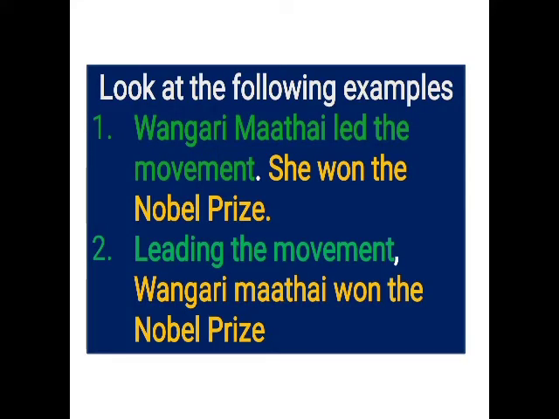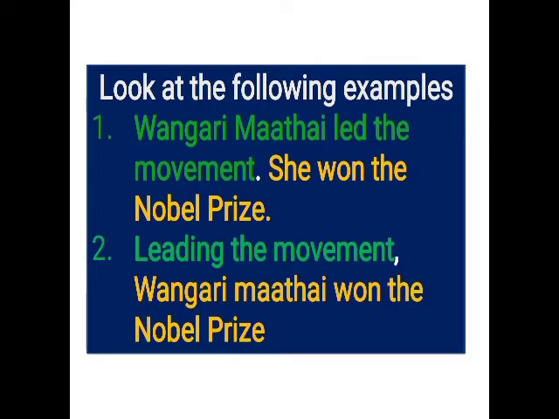Look at the following examples. Through these examples, we can have a clear idea what is meant by non-finite clause and what is meant by finite clause. In example 1, there are two sentences. There is a verb in each sentence and each verb has a tense. We can identify the tense of the verbs by looking at them. Both of them are in the past tense, having V2 forms. These are called finite verbs as they have tense.